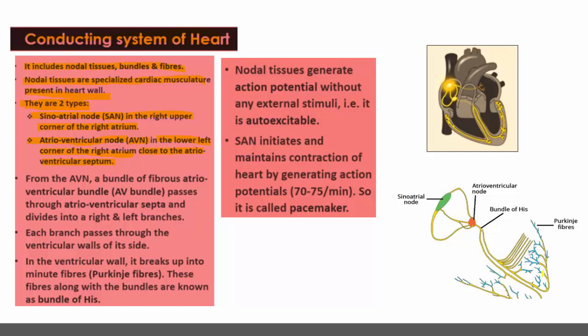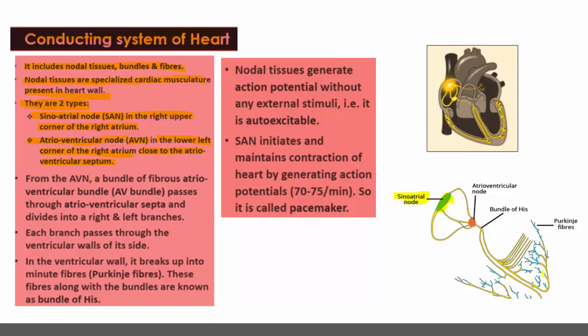So let us have a look at the conducting system of the heart. This is sinoatrial node located in the upper part of right auricle or right atrium.